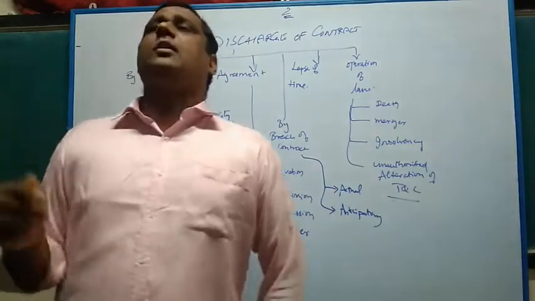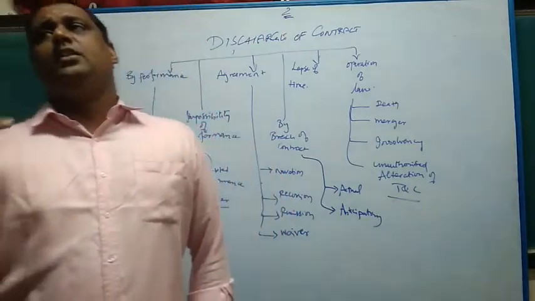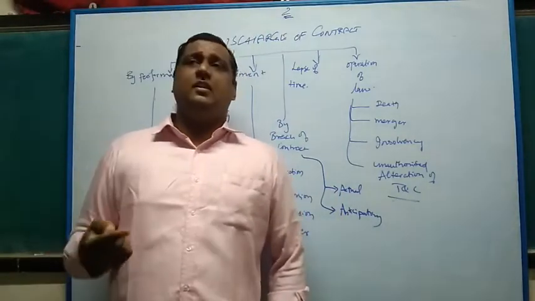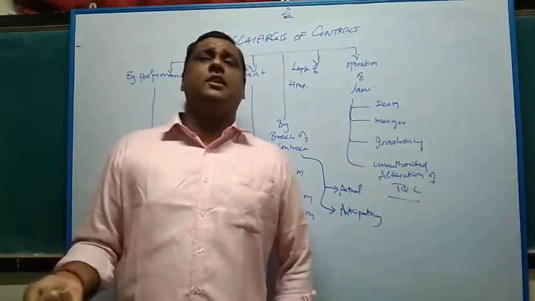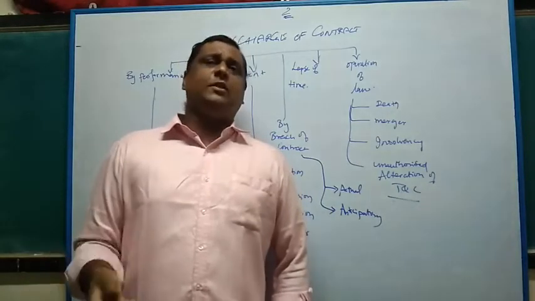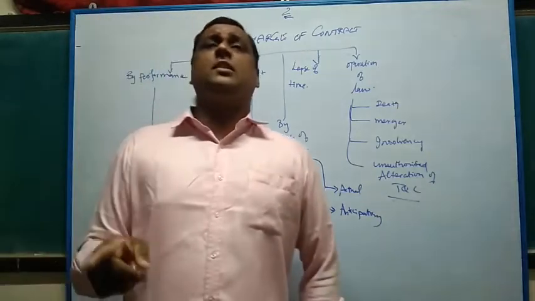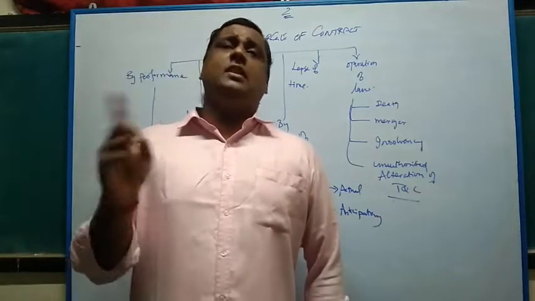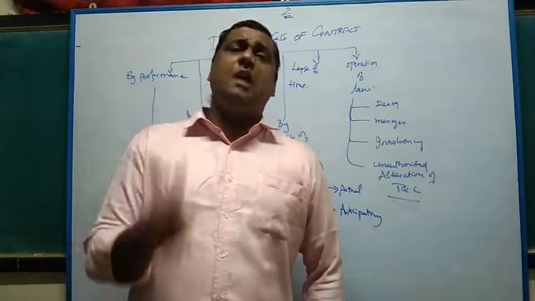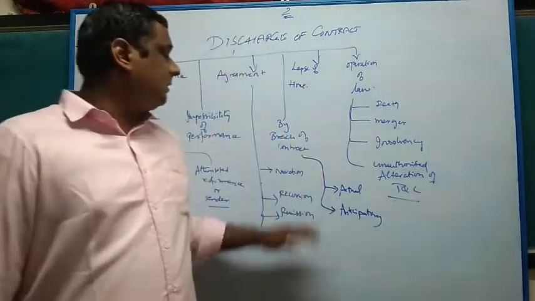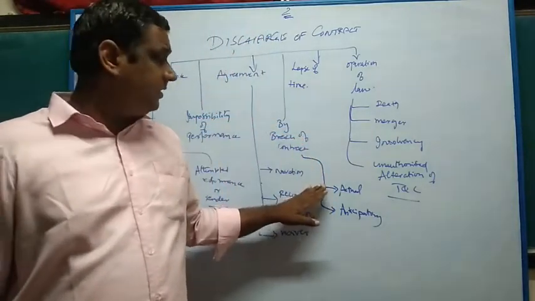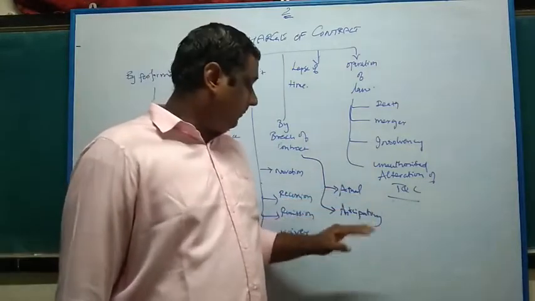Therefore, in actual breach, you are breaching the contract and as a result, you are putting the other party into problem. You need to compensate the other party because of the difficulty, or because of the failure of your promise to perform. The other party is now put into difficulty, so you need to compensate them. This is the principle of natural and social justice. So that is actual breach of contract.